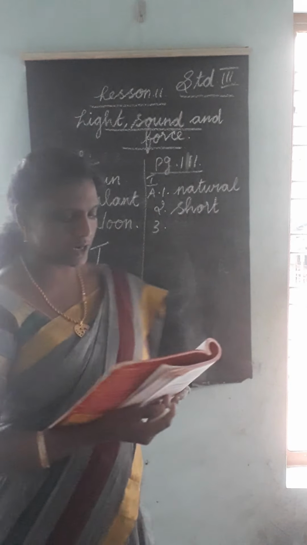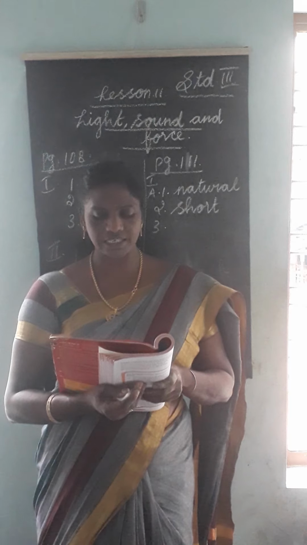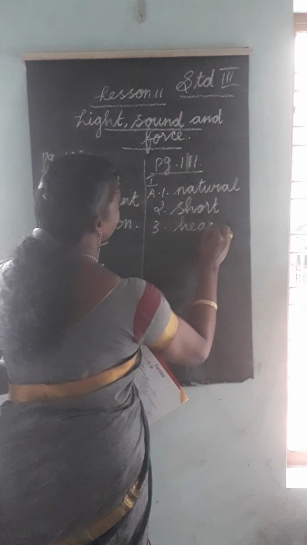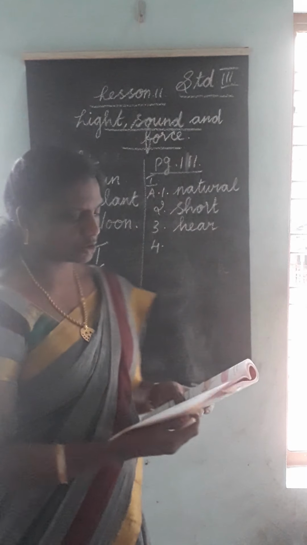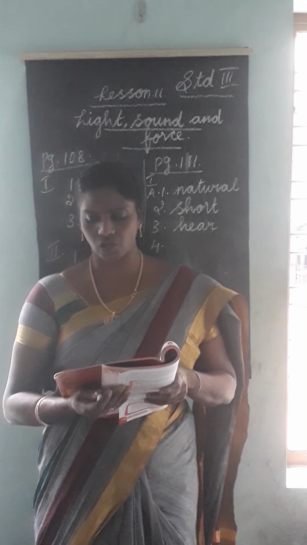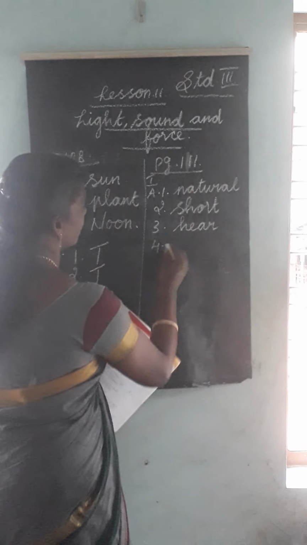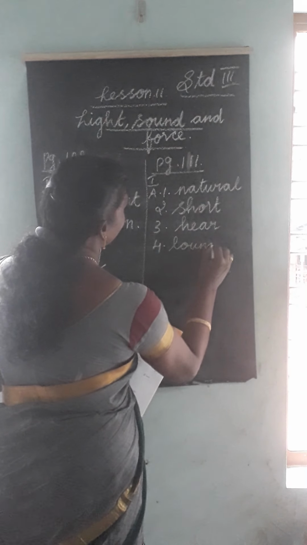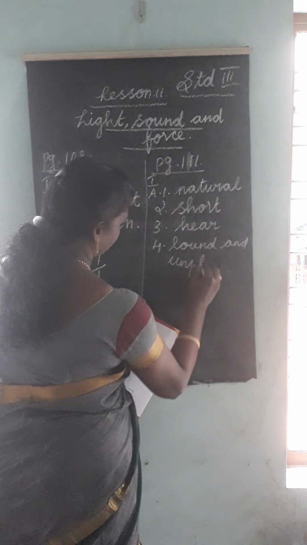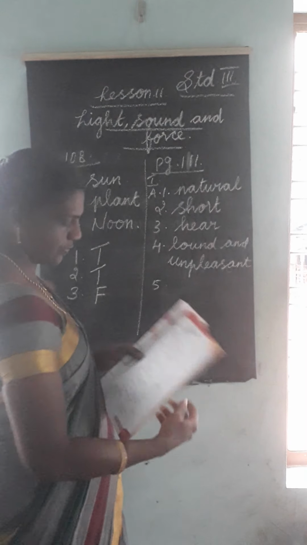Then third one: our ears help us dash, make or hear sound. Our ears help us hear sound. Then fourth one: dash, loud and unpleasant or soft and pleasant sound is called noise. What is noise? Loud and unpleasant. Okay, answer, loud and unpleasant.